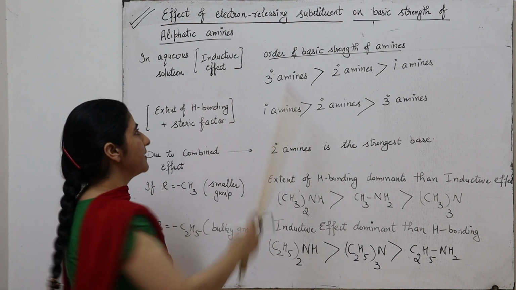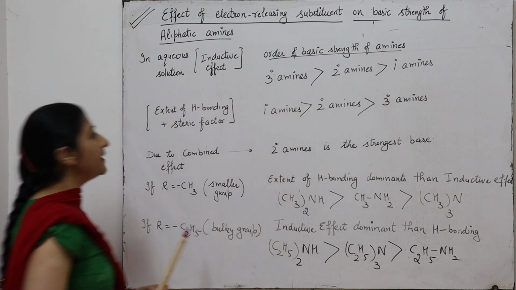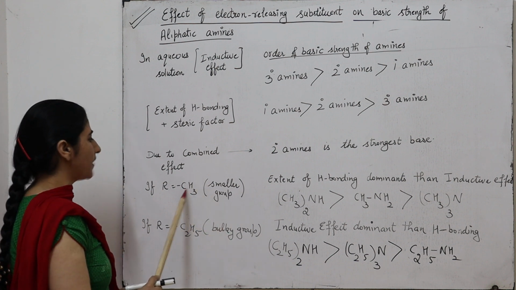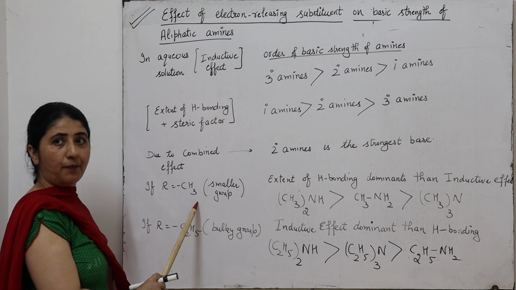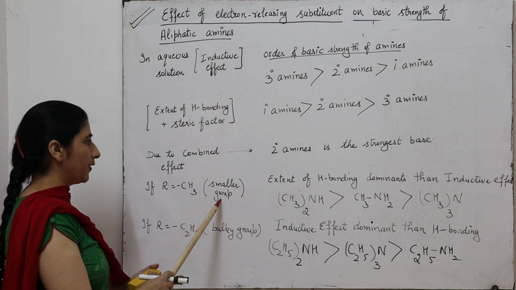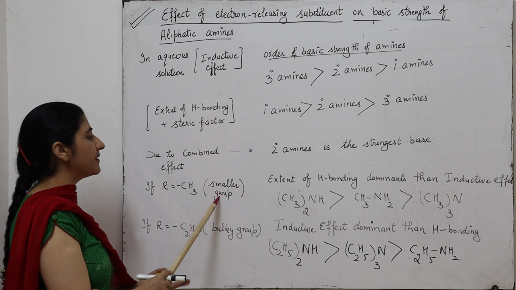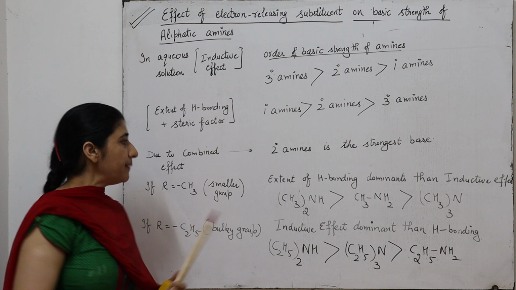So which one is the stronger base, tertiary or primary? It depends upon the nature of the substituent. If the R group is a methyl group, which is a smaller group, there is no steric repulsion to the hydrogen bonding.